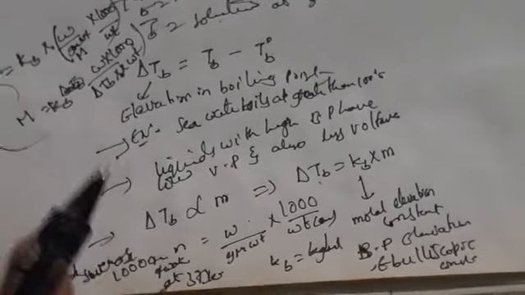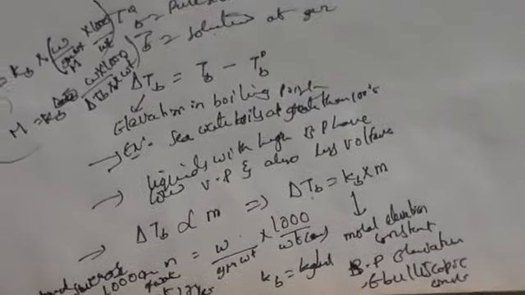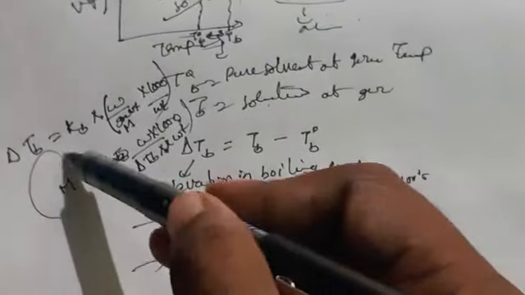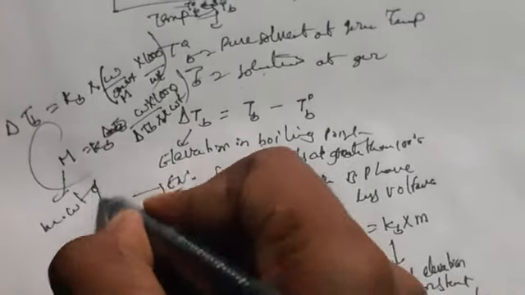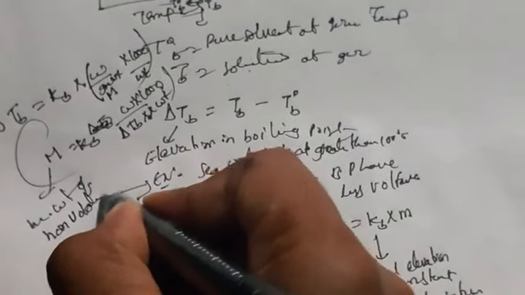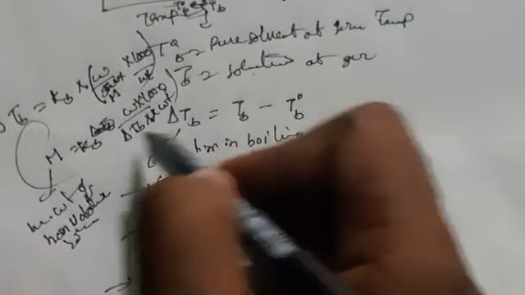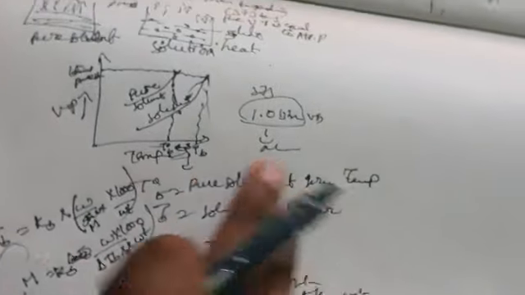Example, we are taking 1 mole of sucrose dissolved in 1000 grams at 373 Kelvin. When you substitute the m value, if you want to calculate it, m is nothing but the molecular weight of the non-volatile solute. Gram molecular weight can be written as M. So this is the calculation, and this is elevation in boiling point.